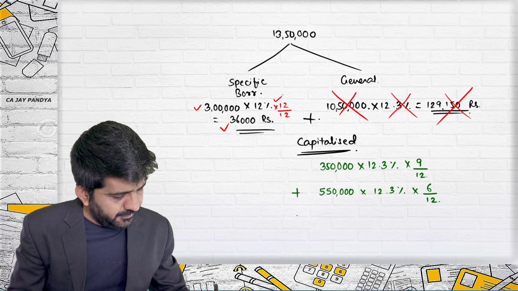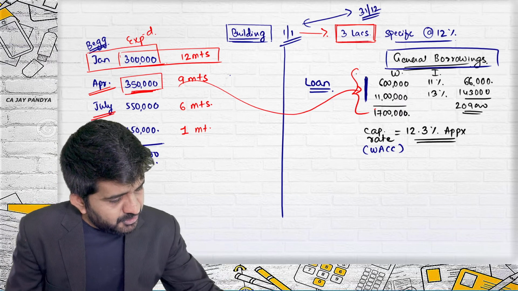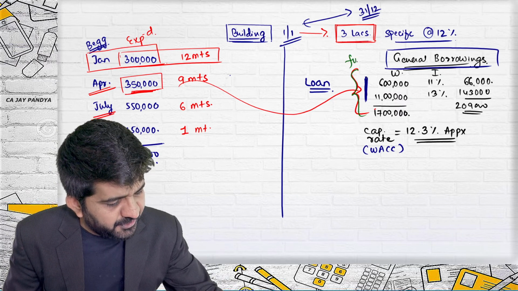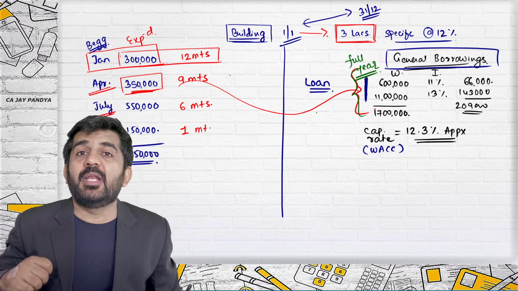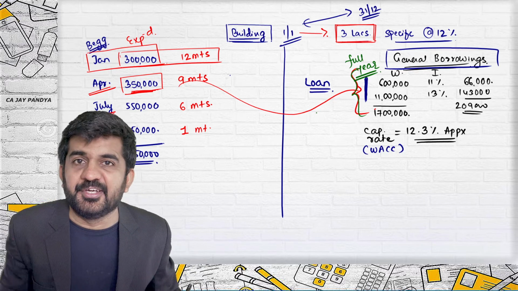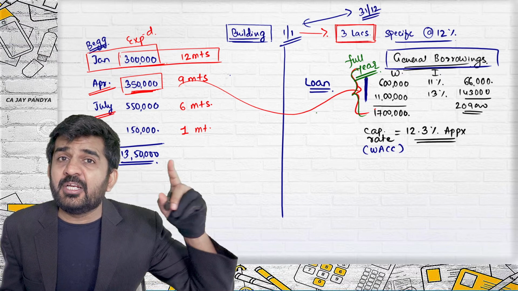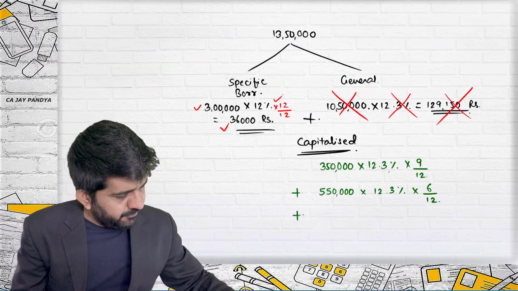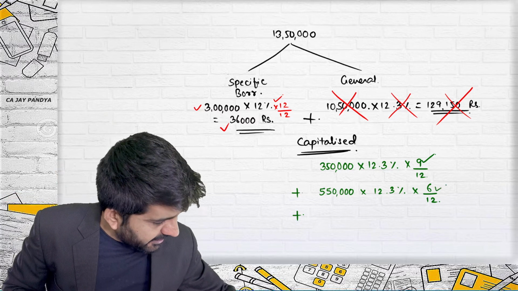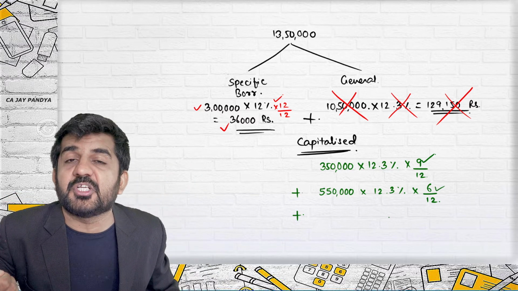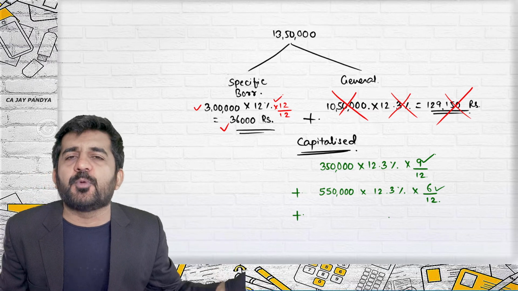Someone would tell me, sir, this loan is borrowed for the full year, so you will have to pay interest for the full year. It is all right. Out of the total interest paid for the full year, for this only 9 months interest will be capitalized. For this only 6 months interest will be capitalized. The remaining portion of interest will be transferred to profit and loss account.